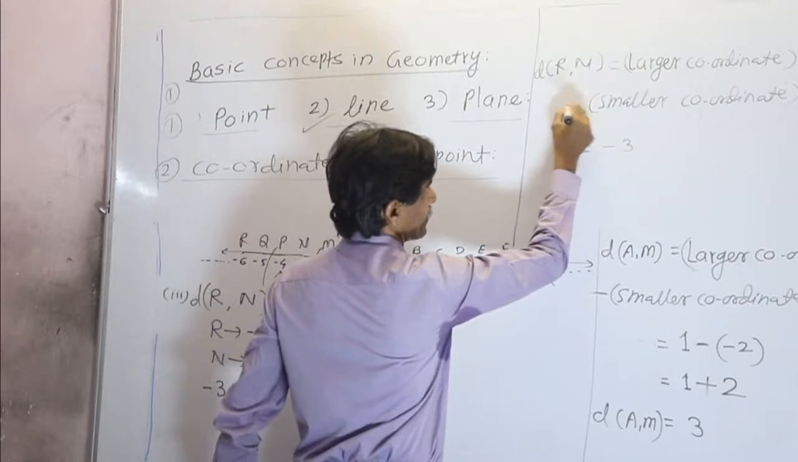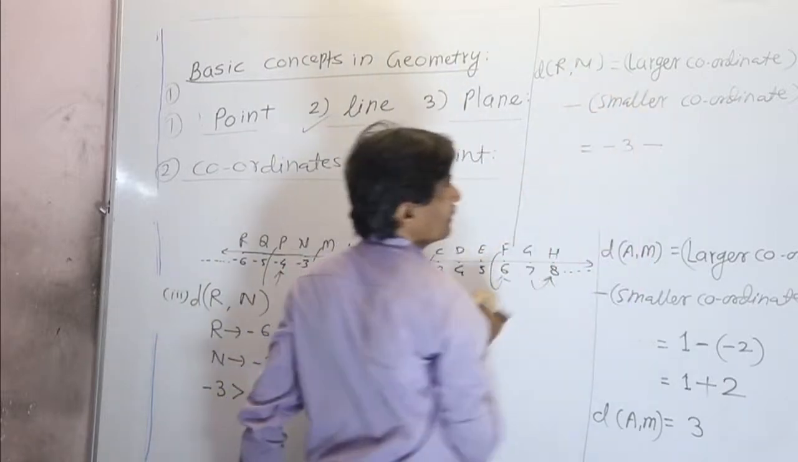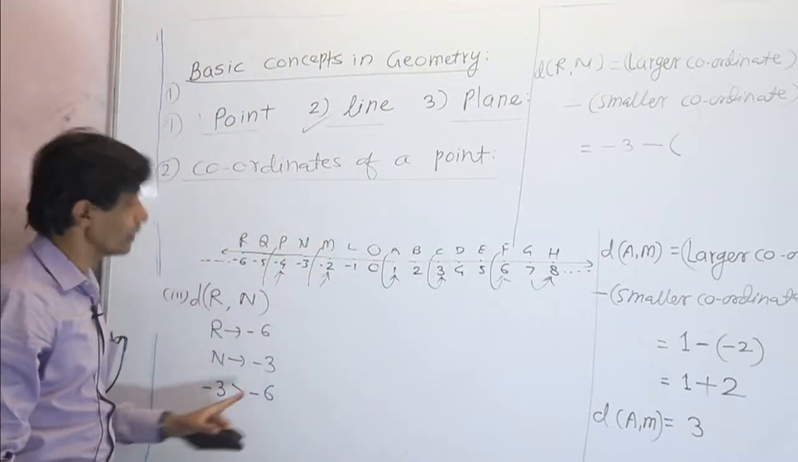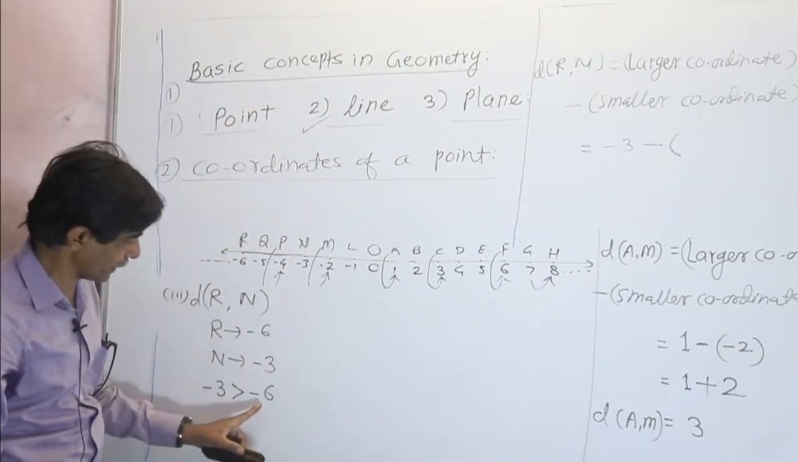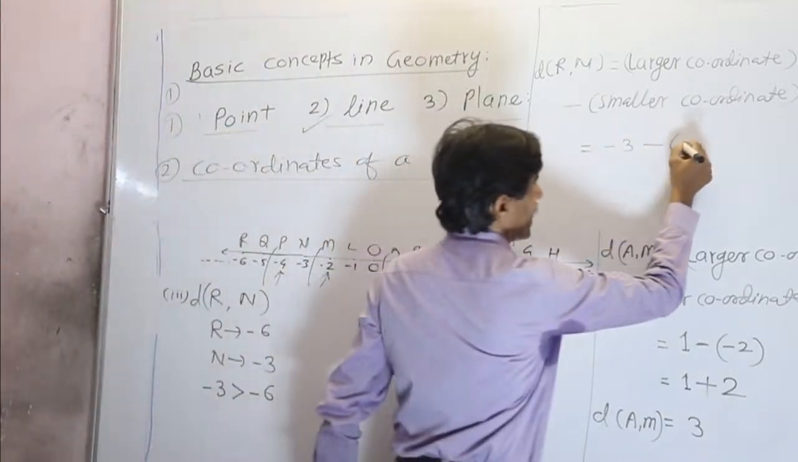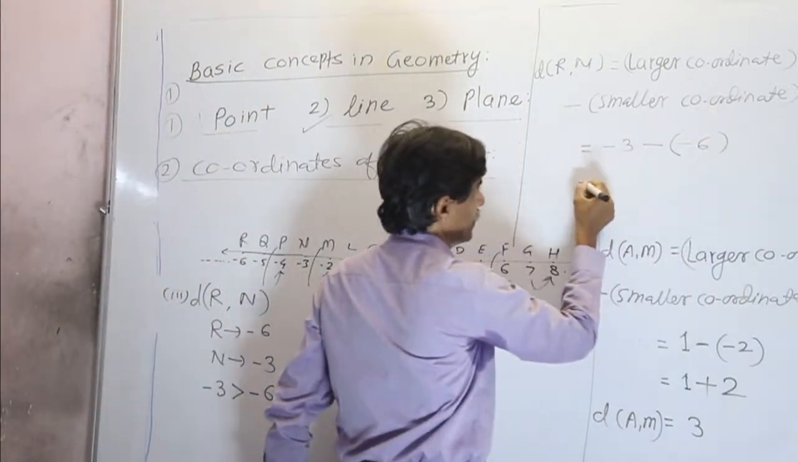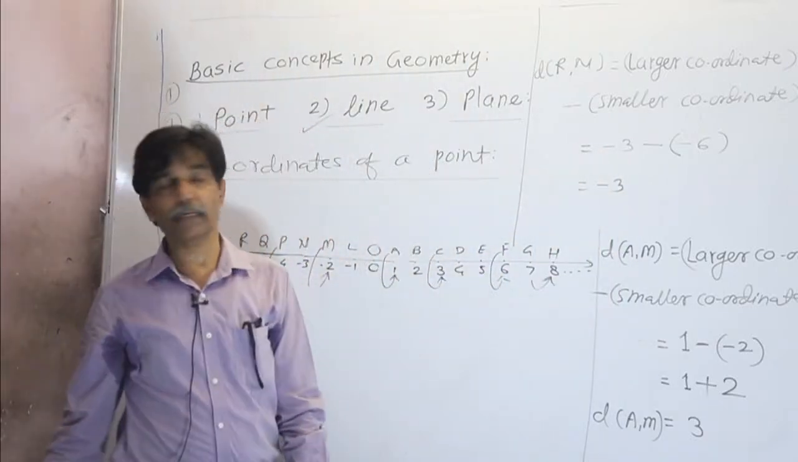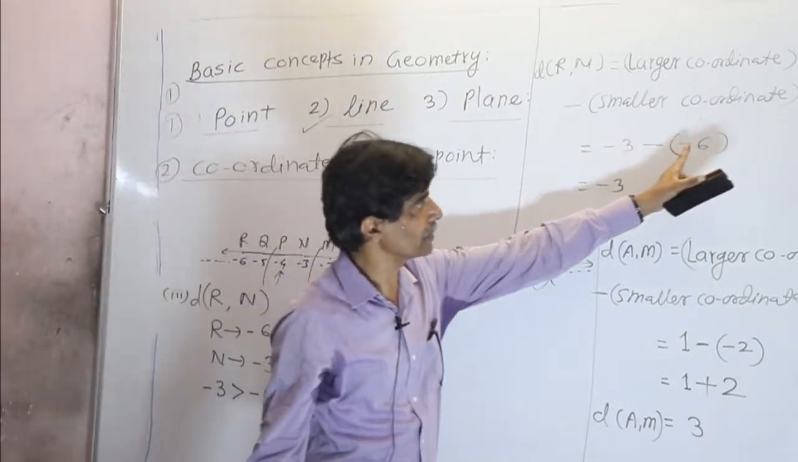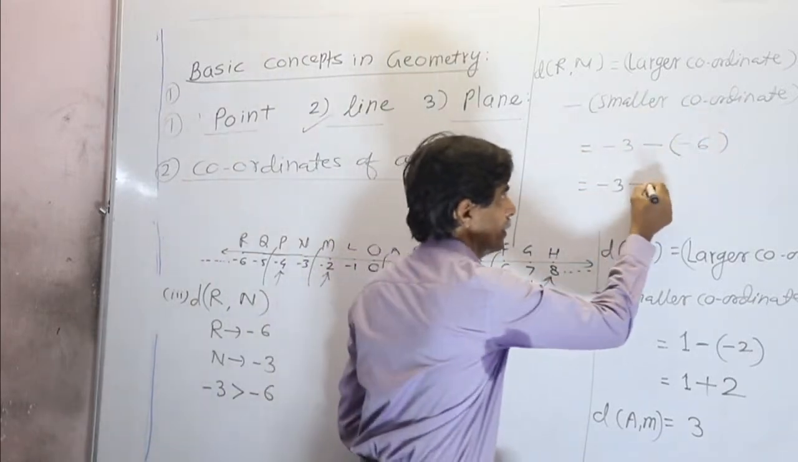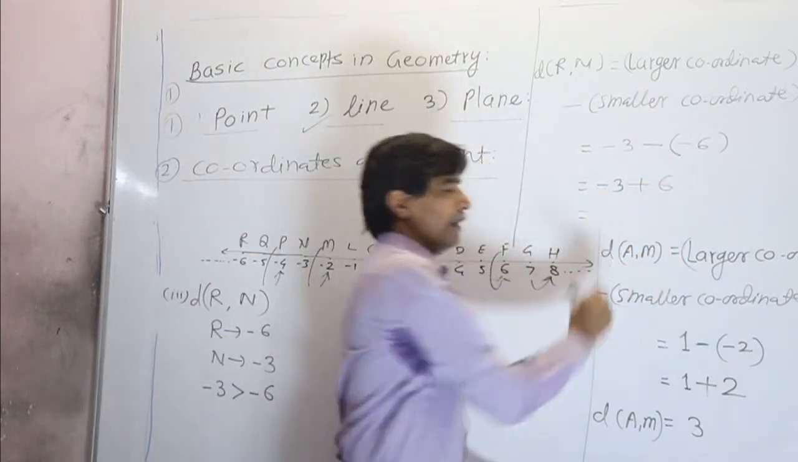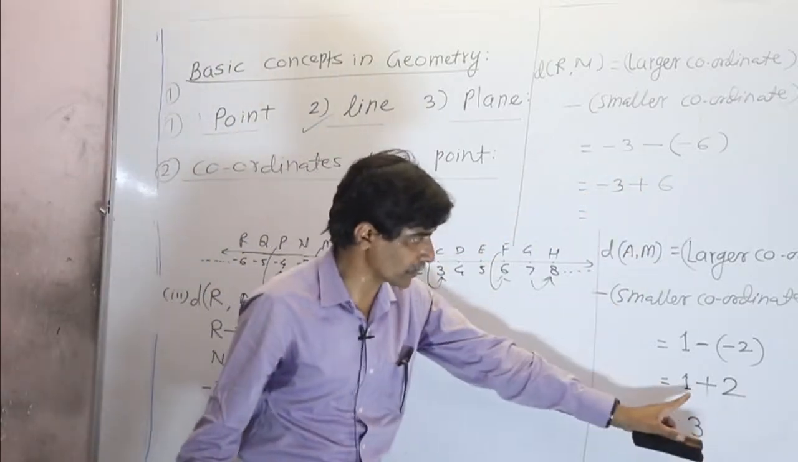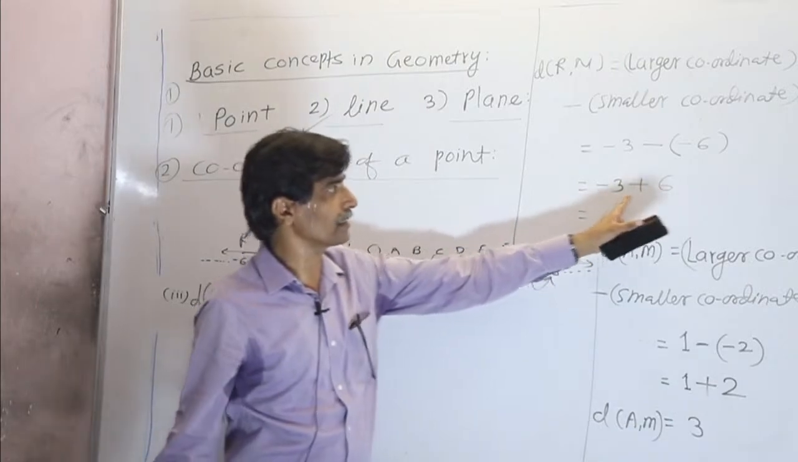This is the sign of subtraction, that is the operation minus. We put in brackets the smaller coordinate, that is minus 6, and then when I open the bracket, it becomes minus 3 as it is. While opening the bracket, we multiply by the minus sign, minus times minus gives plus. As we know well, here two numbers are there, same way here are two numbers, minus 3 and 6.